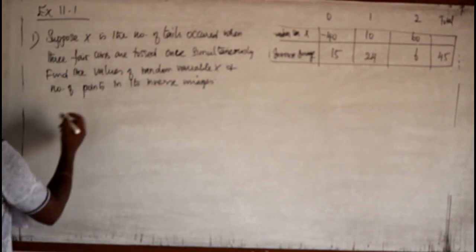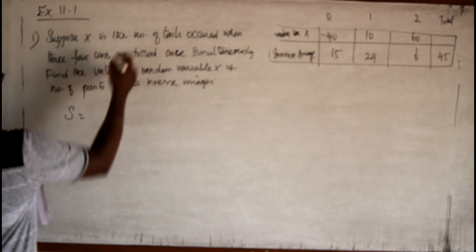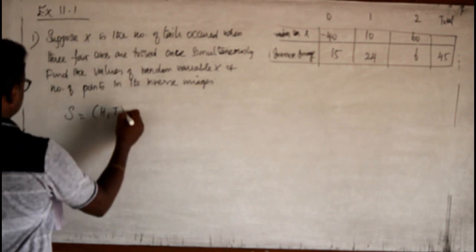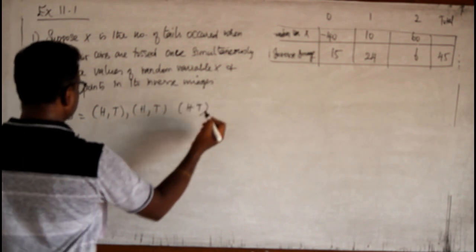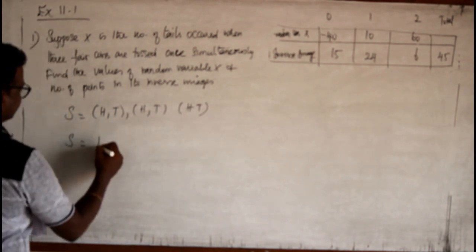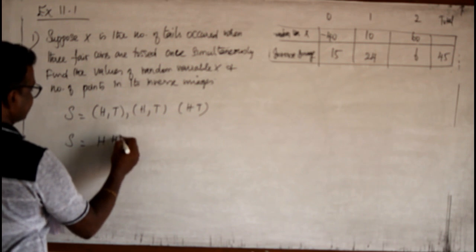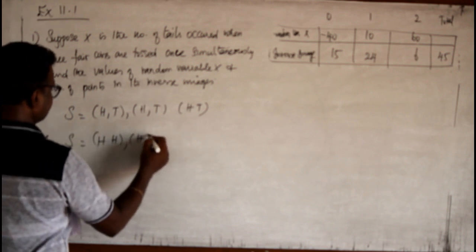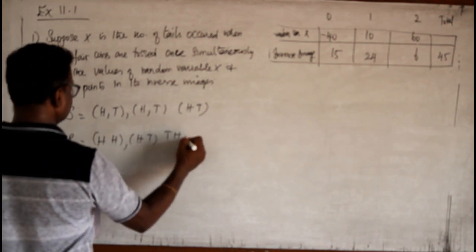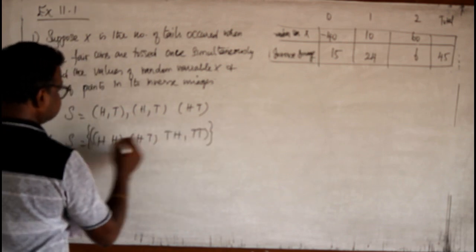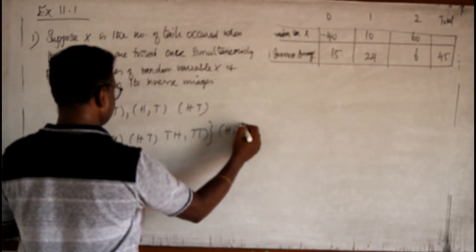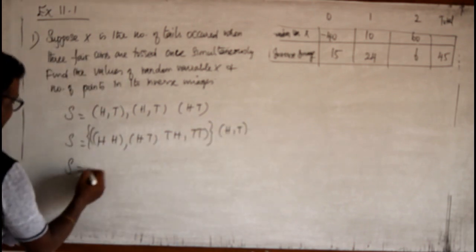Now, listen here. They are tossing 3 coins. In each coin, the outcomes are H and T. Now, you can just multiply it. Just multiply the first two, HH, HT, TH, TT, into this H, T. Now, sample space.